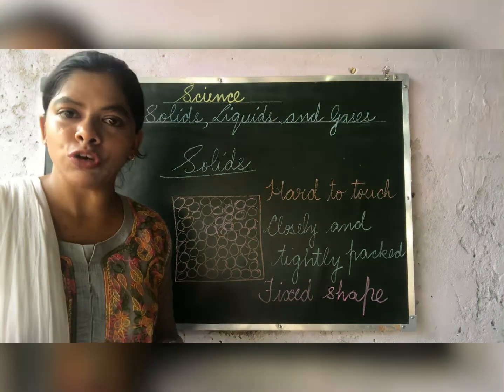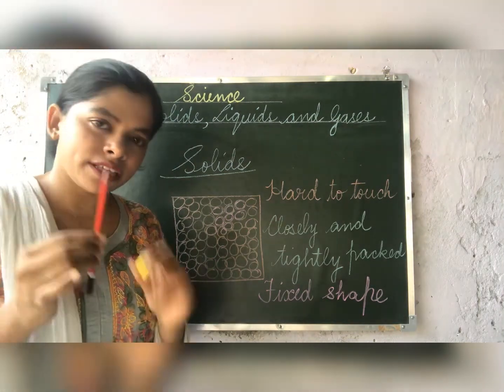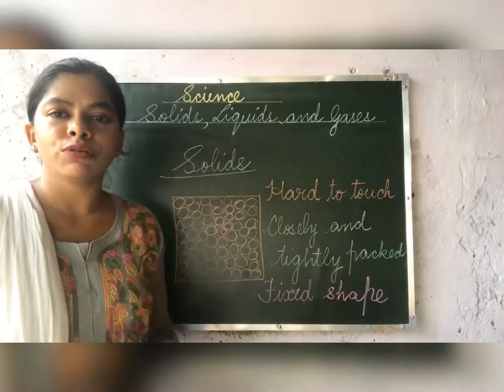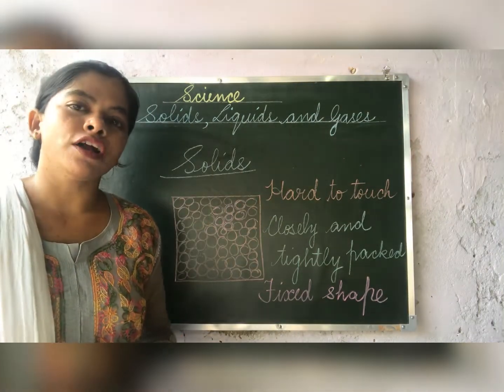Same with children, the things that you see around, if they are solid, then they are very hard when you touch. Like this is pencil, this is hard chalk, it is also hard the blackboard. So children, you can say that solids are very hard when you touch.